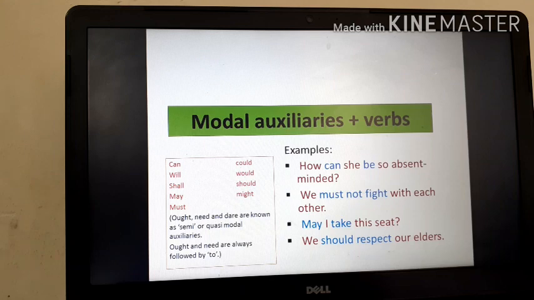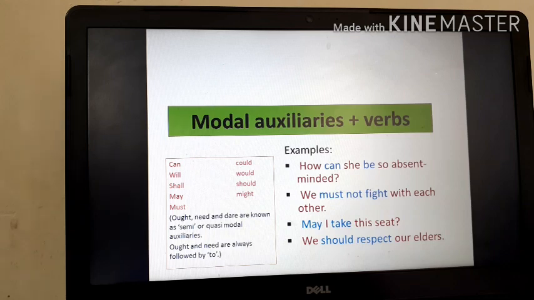As you can see, I have written some modals on the left-hand side in the box: can, could, will, would, shall, should, may, might, must. These are examples of modal verbs. See the examples as well. How can she be so absent-minded? We must not fight. May I take this seat? We should respect. In the first sentence, can is the modal auxiliary and be is the verb. In the second sentence, must not is the modal auxiliary and fight is the verb. In the third sentence, may is the modal auxiliary and take is the verb. And in the fourth sentence, should is the modal auxiliary and respect is the verb.